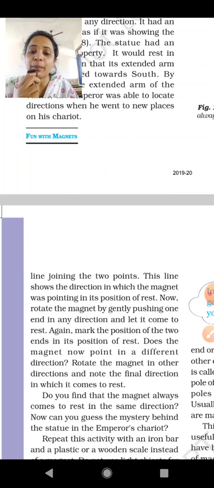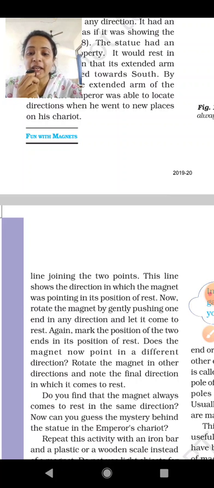Now rotate the magnet by gently pushing one end in any direction and let it come to rest. Push the magnet in one direction and it will rotate; wait for a minute, and when the magnet comes to rest, mark the position on the ground where it stops. Again mark the position of the two ends in the position of rest.